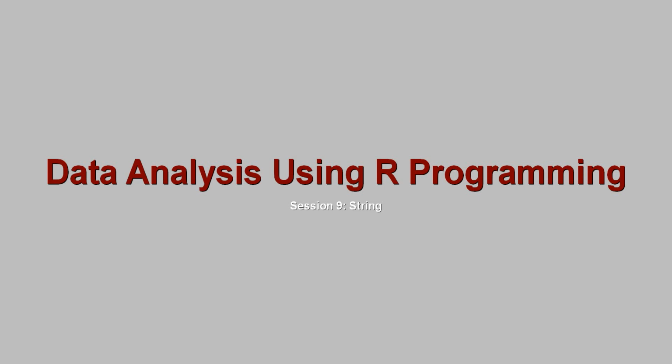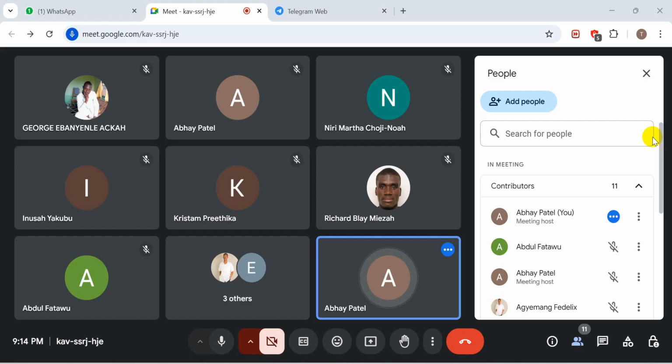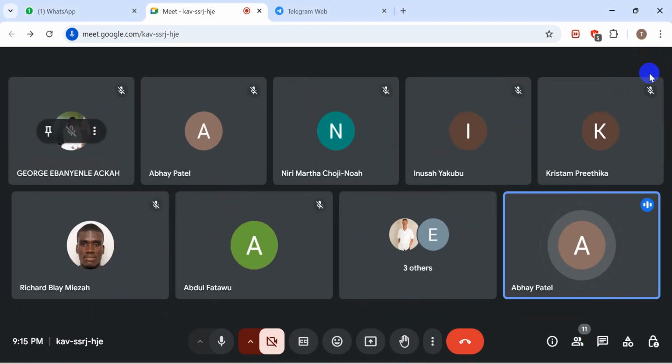Okay, so hi everyone, welcome to our course, Data Analysis using R Programming. Today we are on session number 9 and we are going to cover the string part. Why is this data type very important?